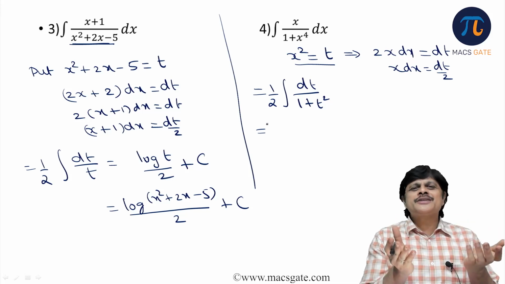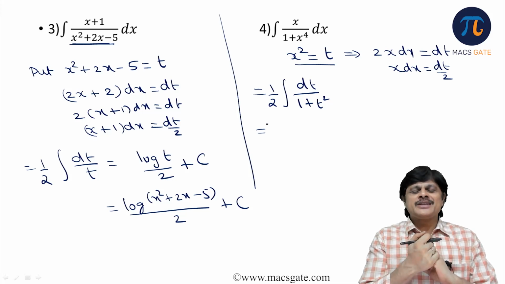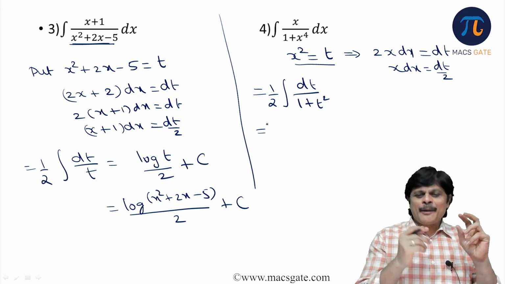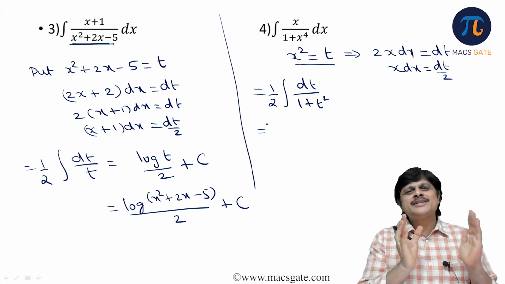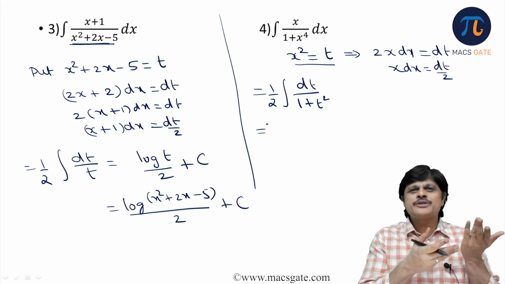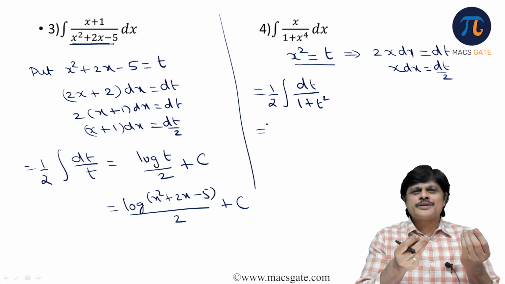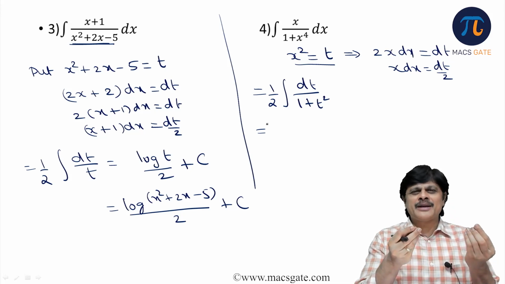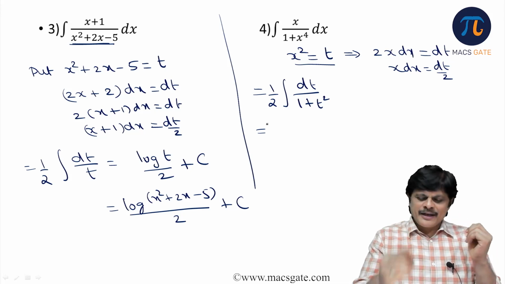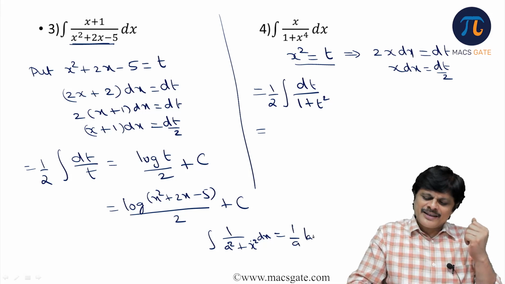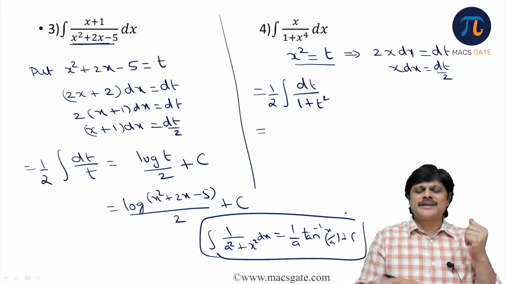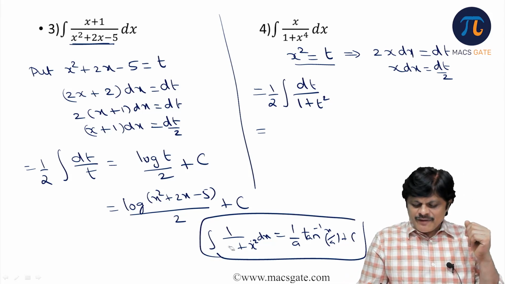If you don't know the standard form, to what form will you reduce it? See, people always tell me, sir, I am not able to get this particular rule. My dear friends, if you want to get that particular rule, at least basic rules we should know. And I have not given 1000 rules. I have just given 10 to 12 rules, which anyone can remember. Am I clear? And practice them properly. See, for example, people also make this mistake. For example, this rule is there: integral of 1 by (a square plus x square) dx. What is the rule? 1 by a tan inverse x by a plus c. You know how they practice? Like this only they practice. Instead of a square, if I give 2, they cannot do it.